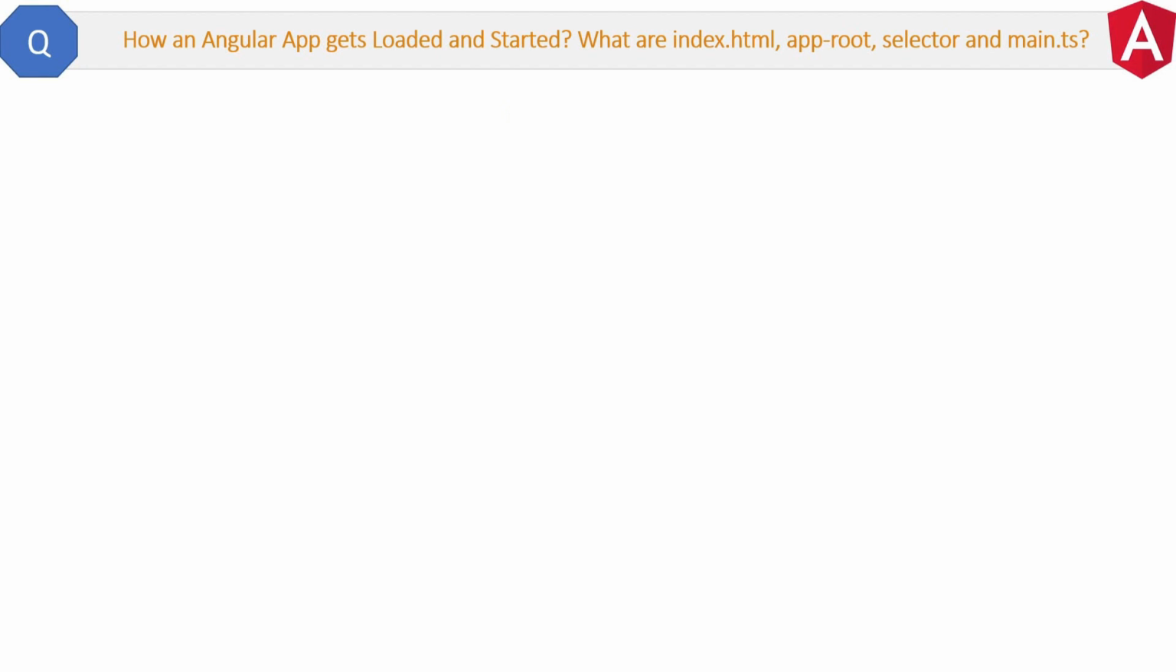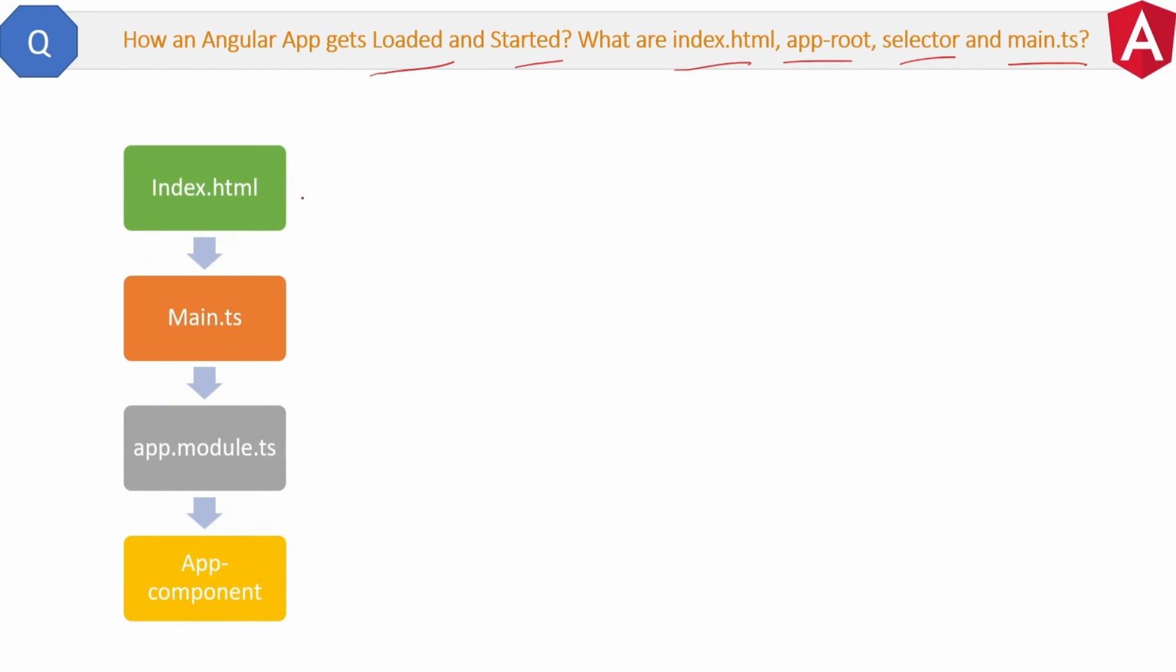Here is a very good question. How an Angular app gets loaded and started? What are index.html, app root, selector and main.ts file? I will share the theoretical answer first so that you can explain it in the interview and then I will show you the practicality behind it.